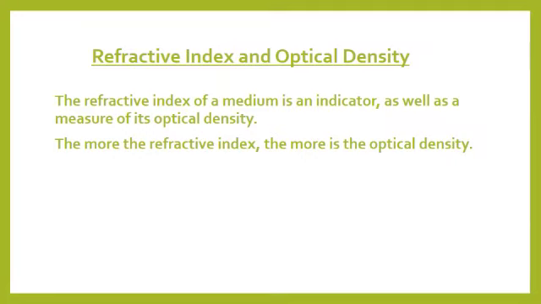The more the refractive index, the more the optical density. Refractive index is opposite to the speed of light. The more the speed of light, the less the refractive index, and vice versa.